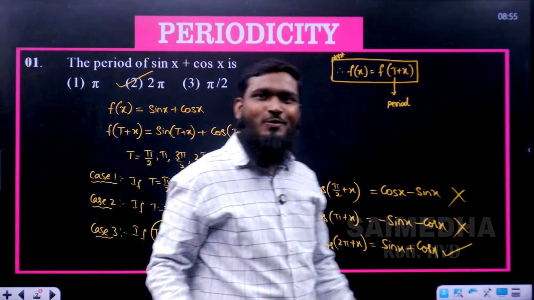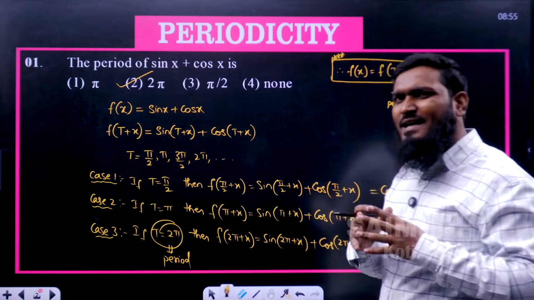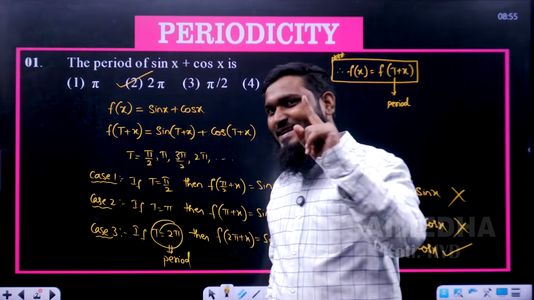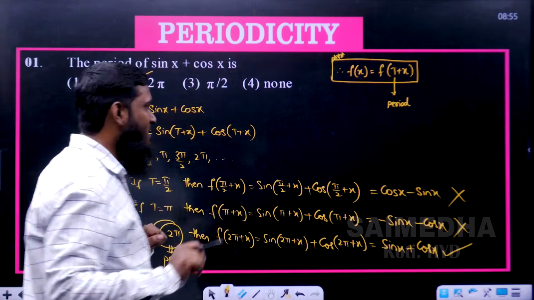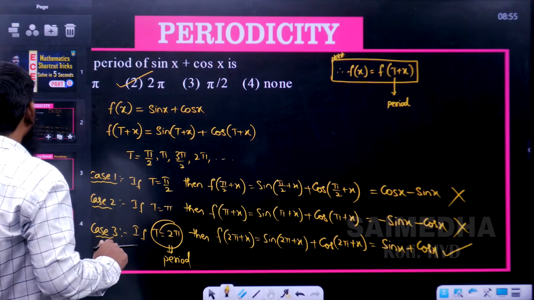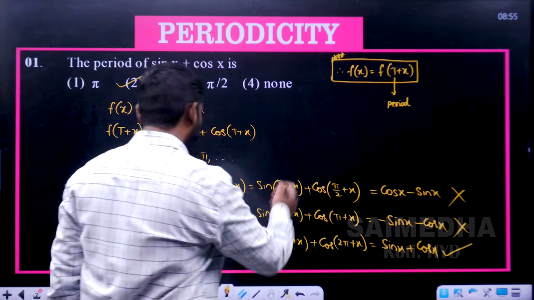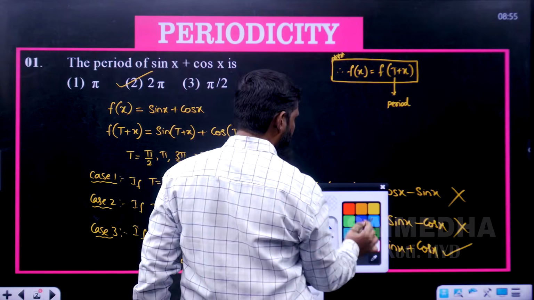As you can see, for only one question we have taken a number of steps, so it is becoming a time consuming process. For this type of questions, we will be discussing one shortcut trick. Let us see this. Suppose I make one box and write over here. What is the trick we are having?